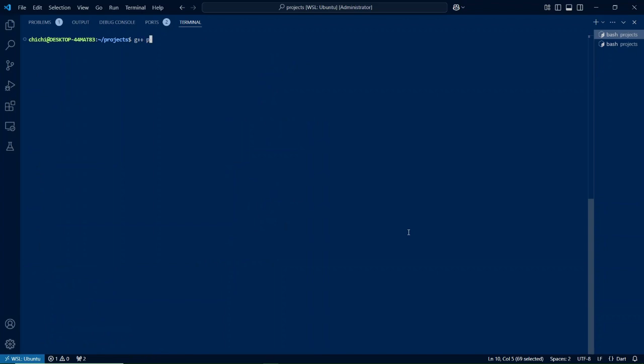g++ prime.c++. I think we made a mistake here. We have to specify the output, the executable. If there are no errors, fine, no errors. All right, 2. All right, 2 is a prime number.